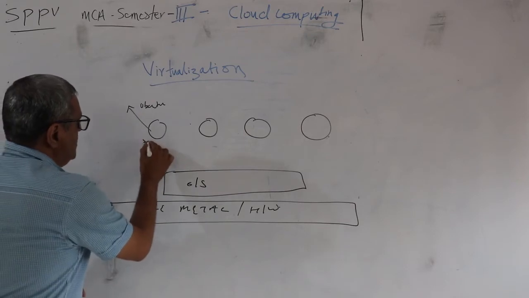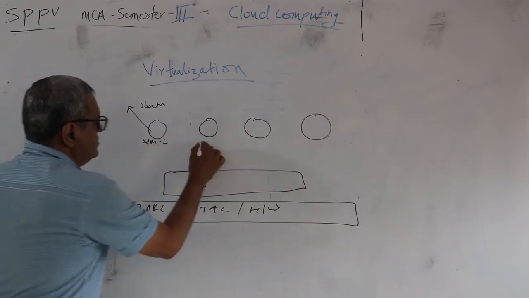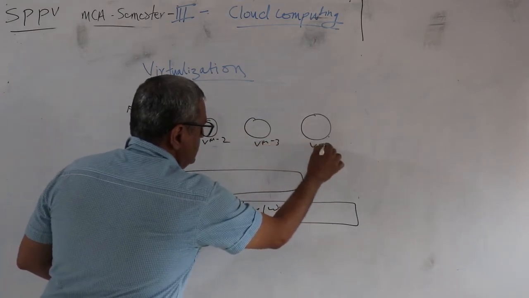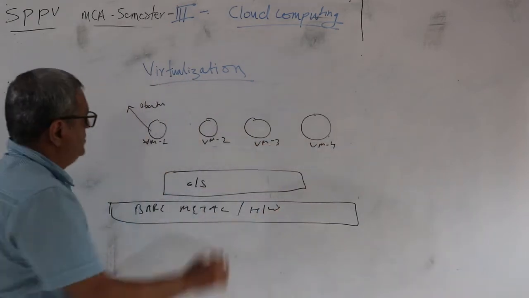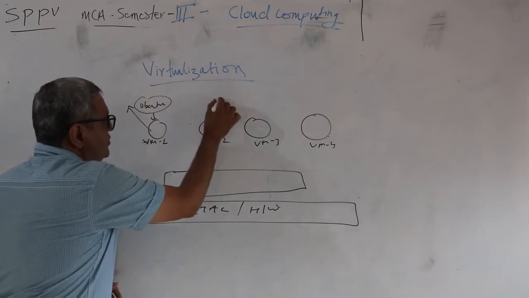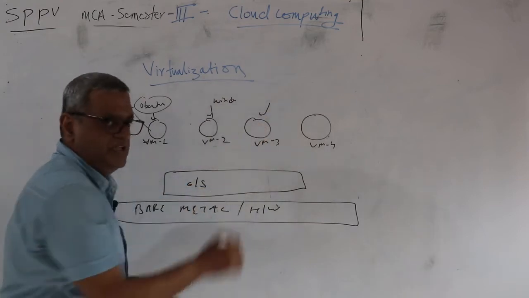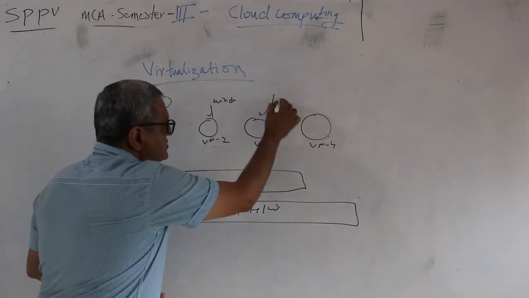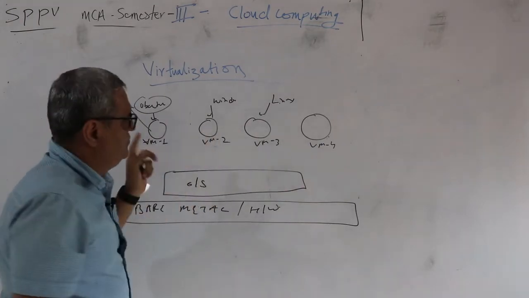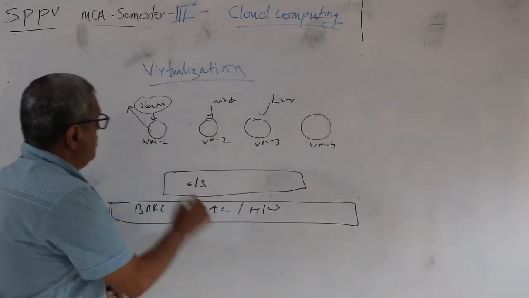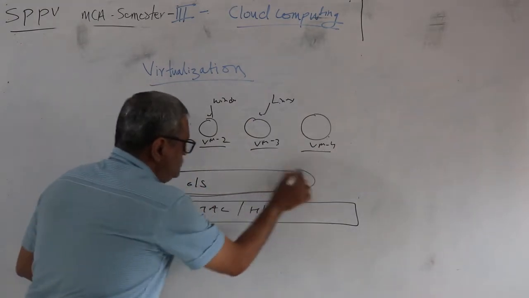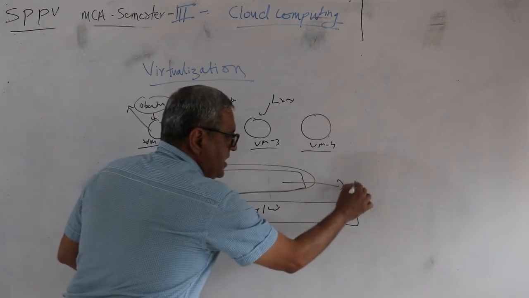So if this is my virtual machine 1, virtual machine 2, virtual machine 3 and virtual machine 4, then I can install Ubuntu over here, I can have Windows over here, I can have something else on this Linux. I can go on installing different operating systems on these environments.